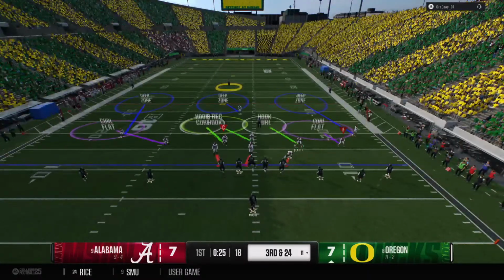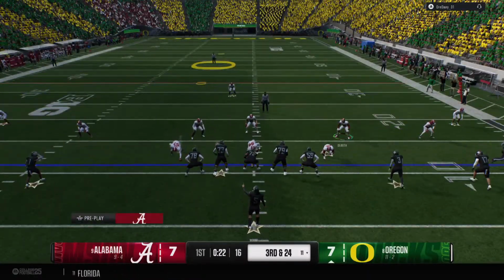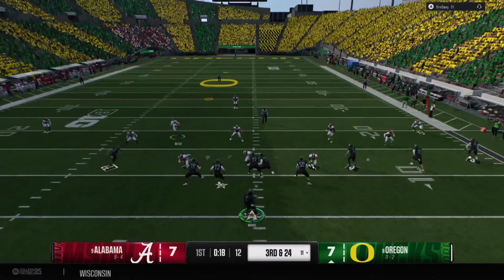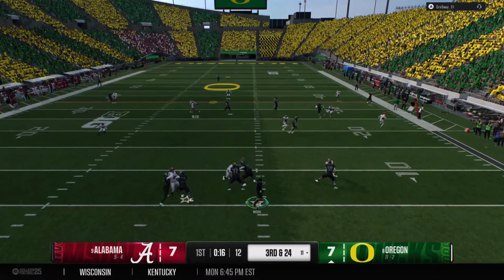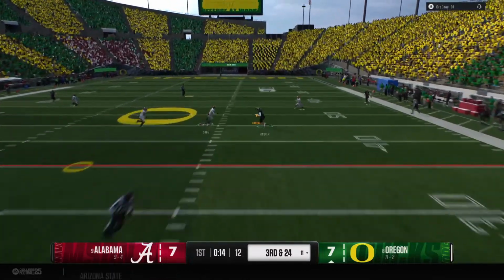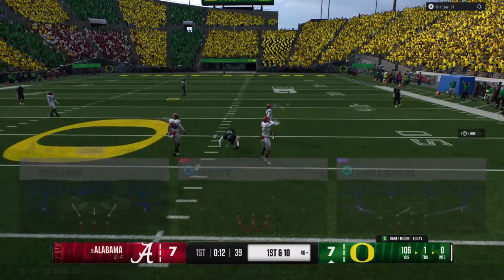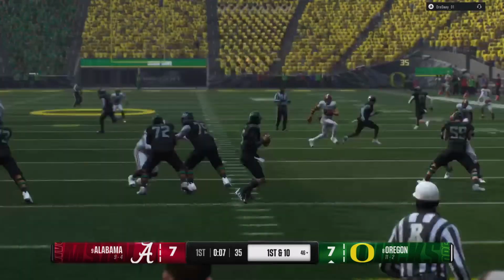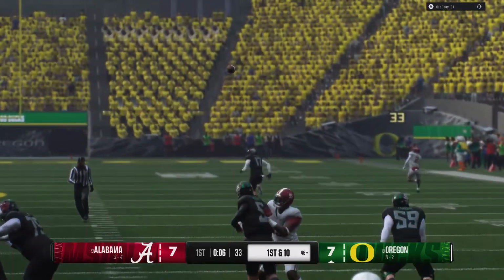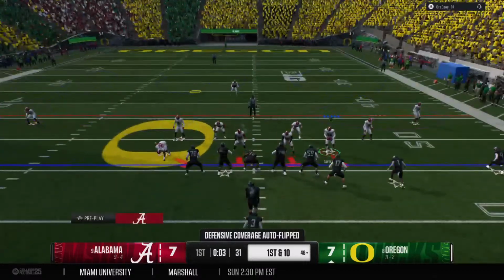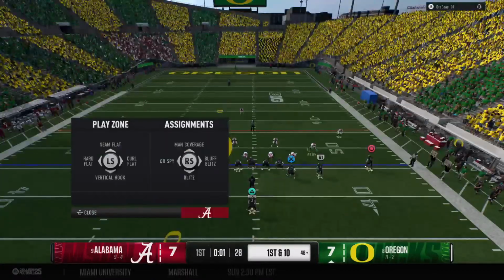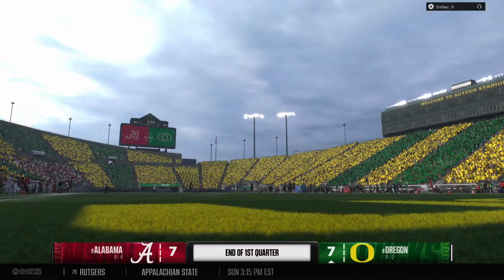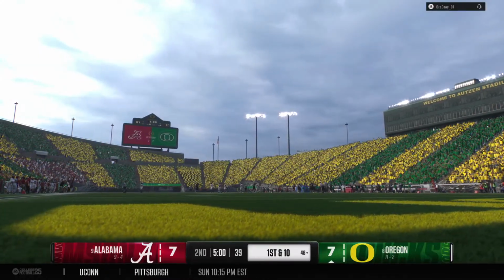So a tricky situation here. Third and very long inside your own 20. How much of a risk do you take? You know this defense can be very aggressive at this moment. Looking for a deep completion. Deep ball is caught for a huge gain here. That's the end of the first quarter with the score tied at 7.